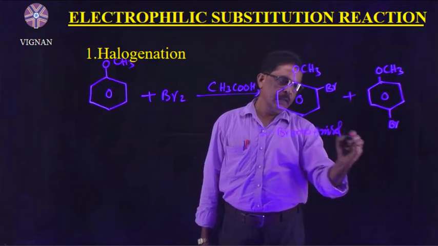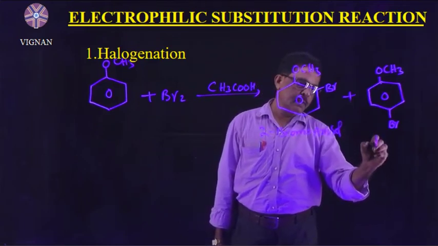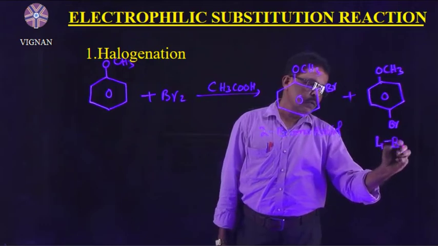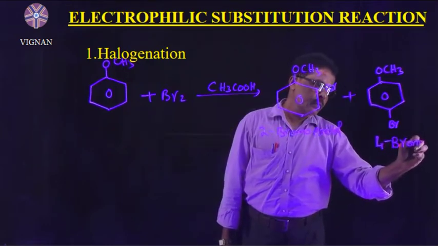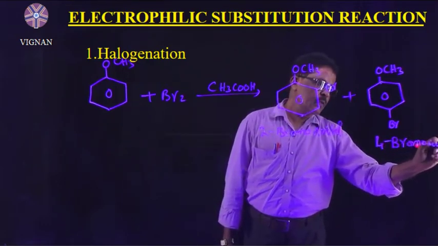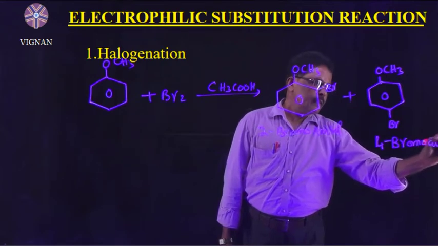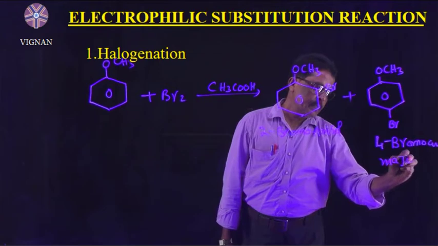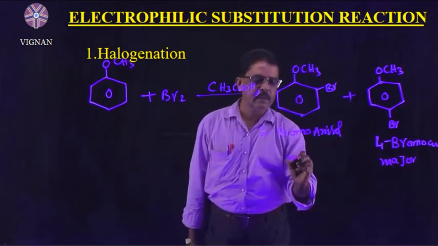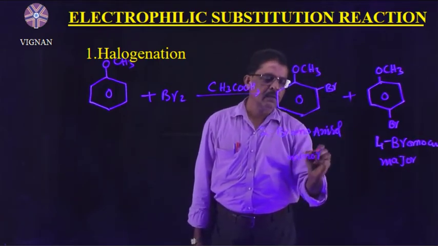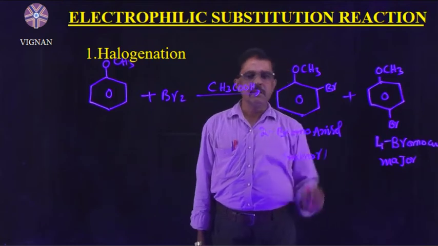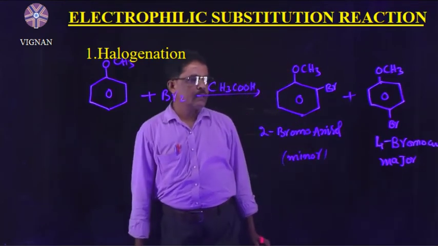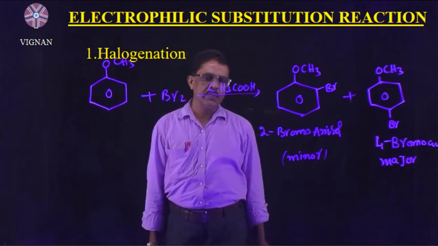2-bromoanisole and this one is the para-bromo or 4-bromoanisole. 4-bromoanisole. So here this one is the major product. This one is the minor product. Why is it major? Because the para-bromo or 4-bromoanisole is more stable.